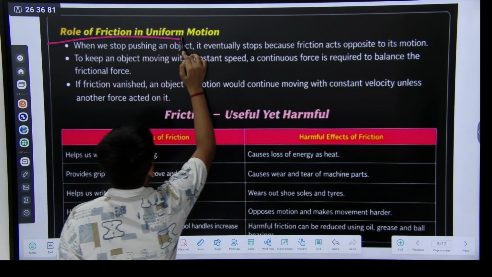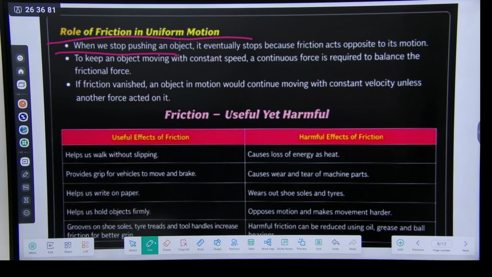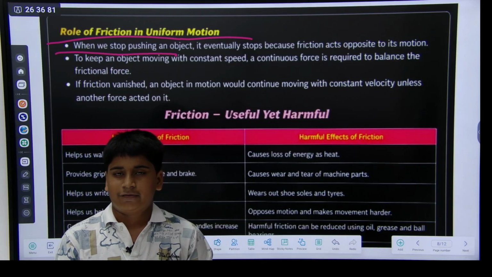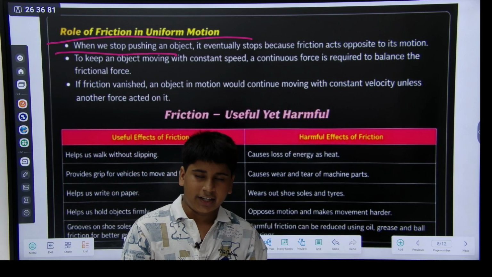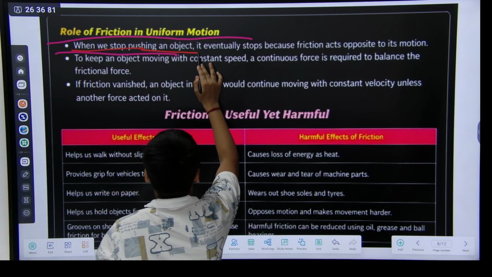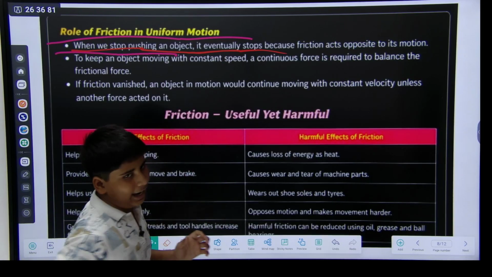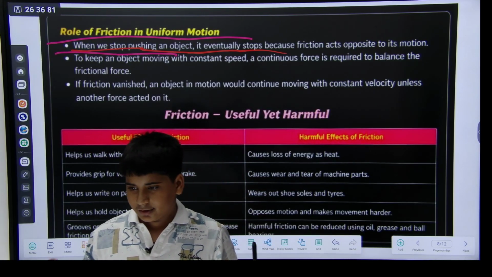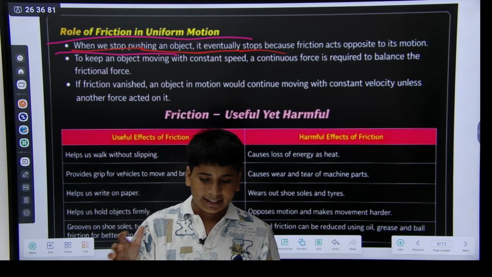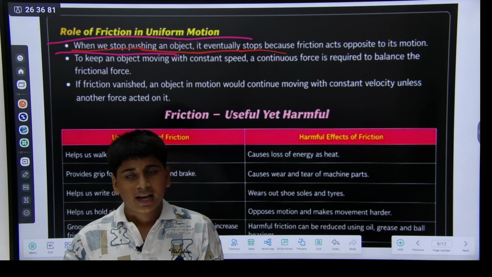Now, the role of friction in uniform motion. When we stop pushing an object, it eventually stops because friction acts opposite to its motion. Here is a very big box and its mass is very large, so we have to push more than its frictional force, then we can move it.